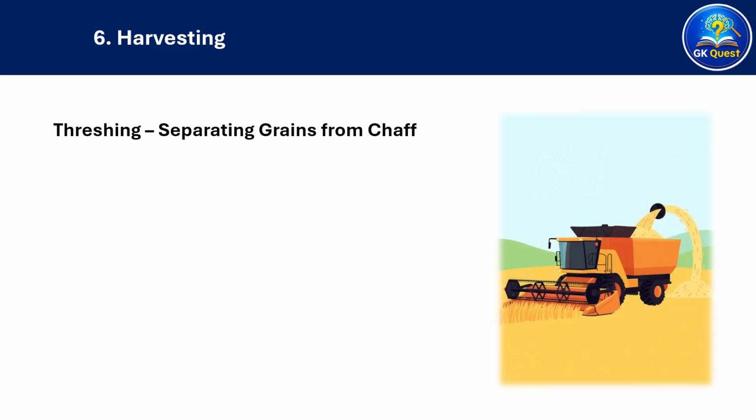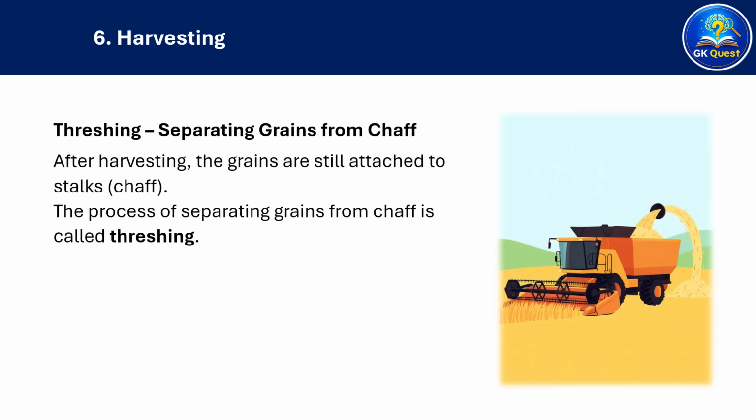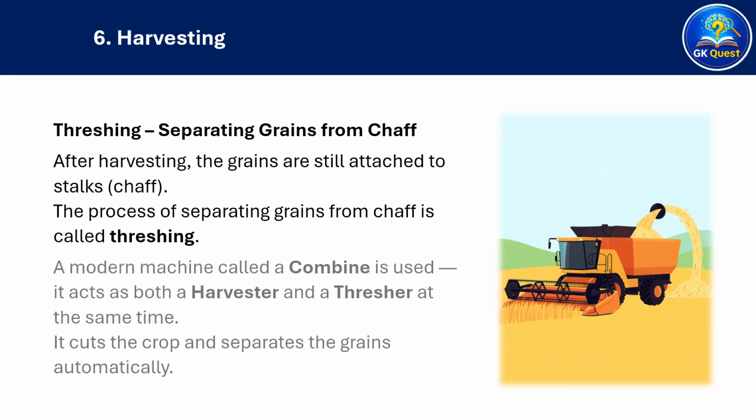Threshing, separating grains from chaff. After harvesting, the grains are still attached to stalks, chaff. The process of separating grains from chaff is called threshing. A modern machine called a combine is used. It acts as both a harvester and a thresher at the same time. It cuts the crop and separates the grains automatically.